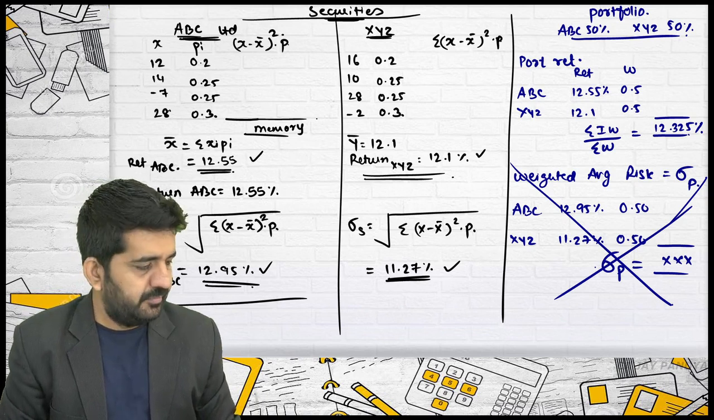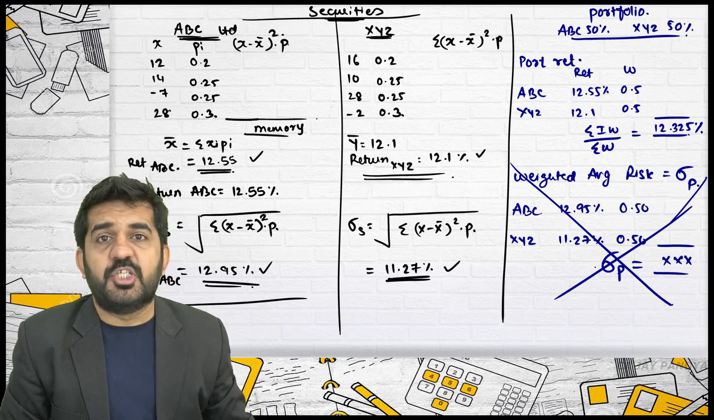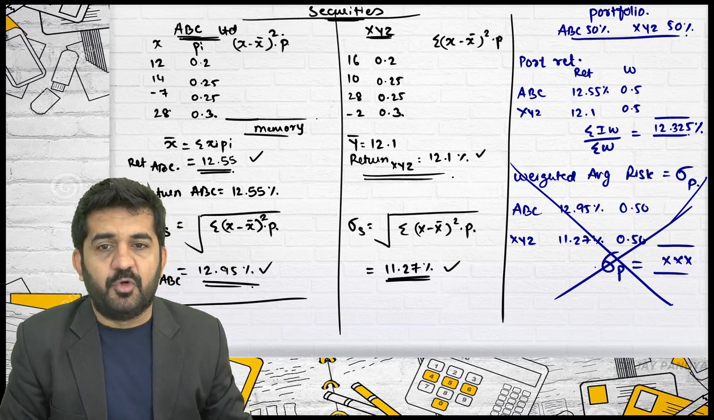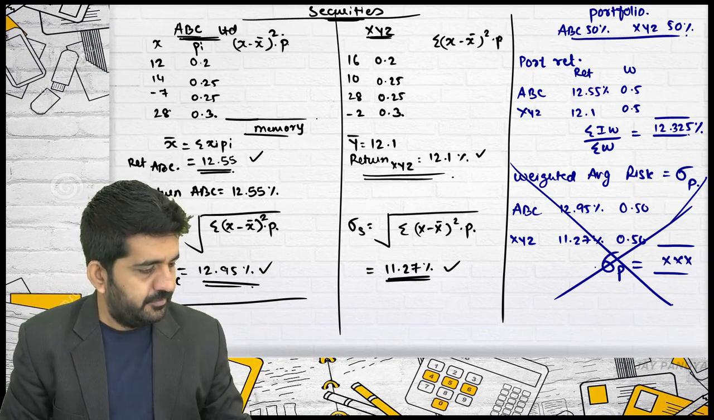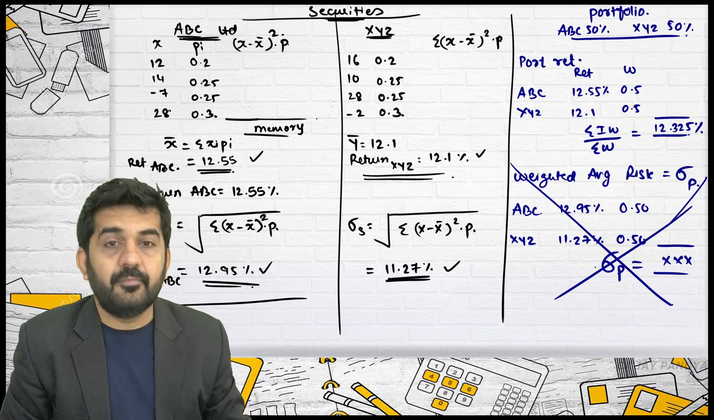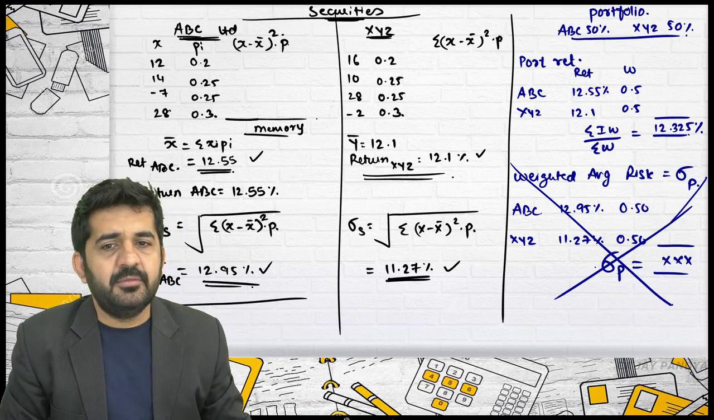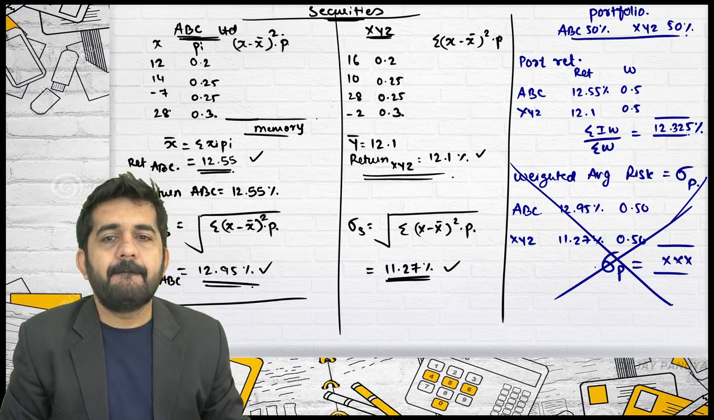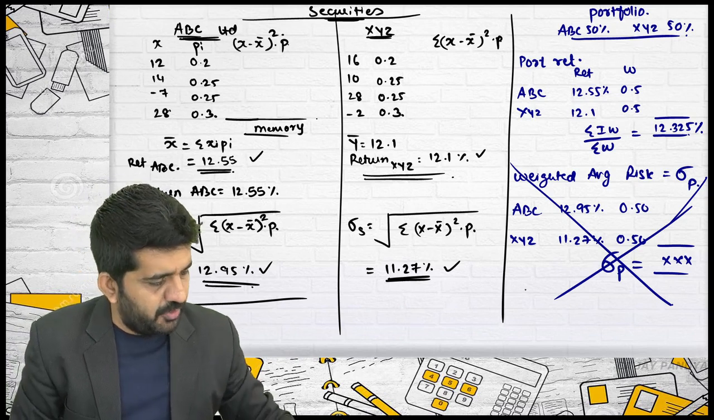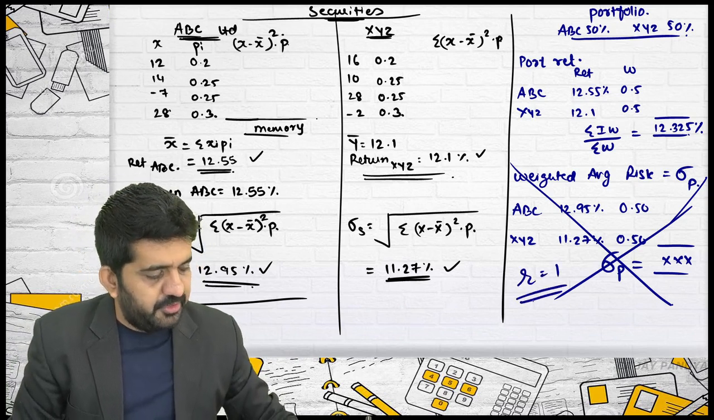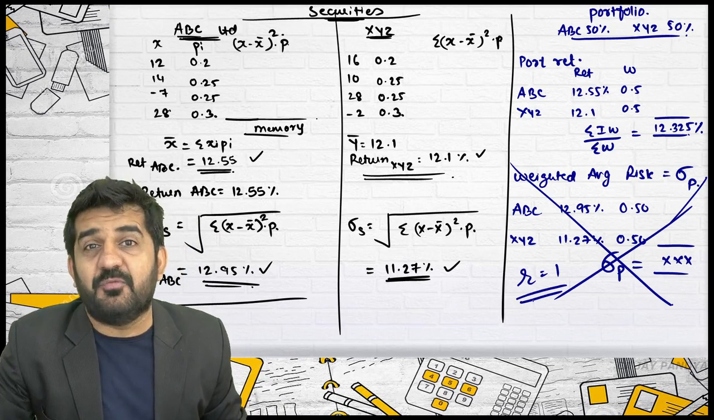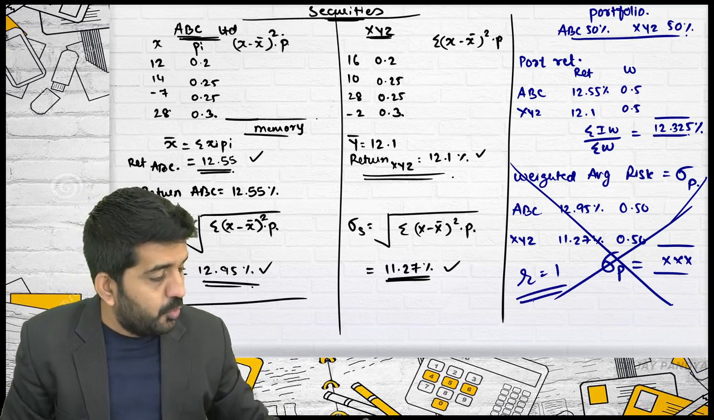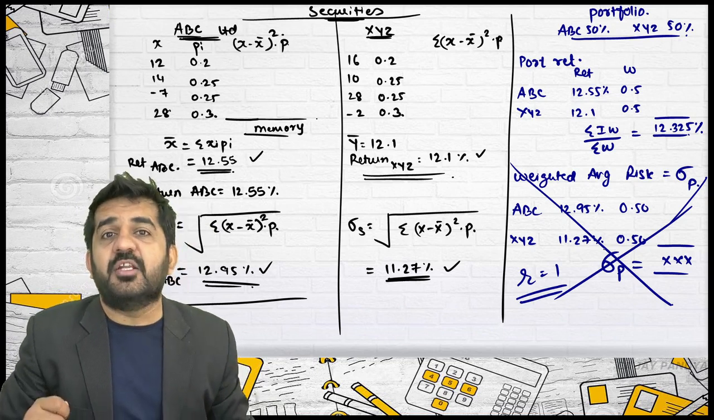Sir, when can we use this formula, standard deviation of portfolio? When we are finding it for an individual security? No. Anyone? When R is equal to 1. This does not consider risk reduction through diversification. You can use this only if R is equal to 1.